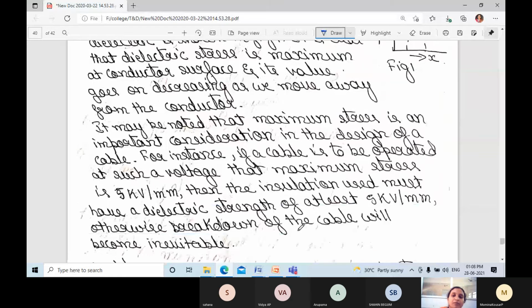It may be noted that maximum stress is an important consideration in the design of a cable. If a cable is to be operated at such a voltage that maximum stress is 5 kilovolt per millimeter, then the insulation used must have a dielectric strength of at least 5 kilovolt per millimeter. Otherwise, breakdown of the cable will become inevitable.